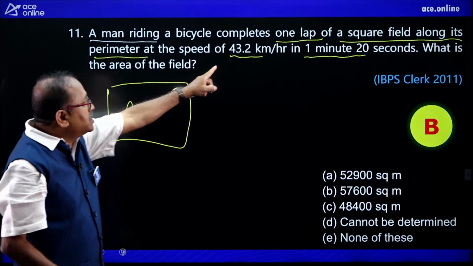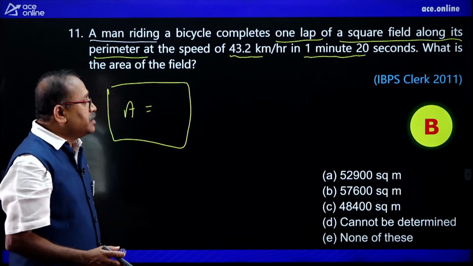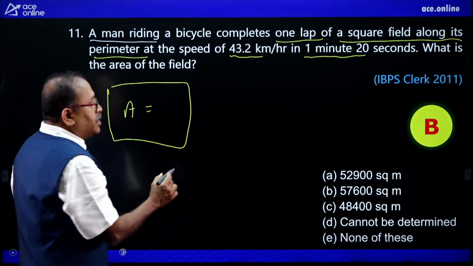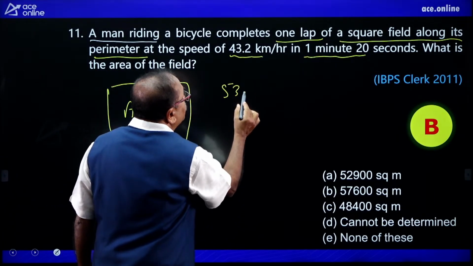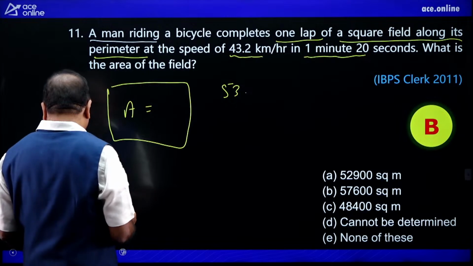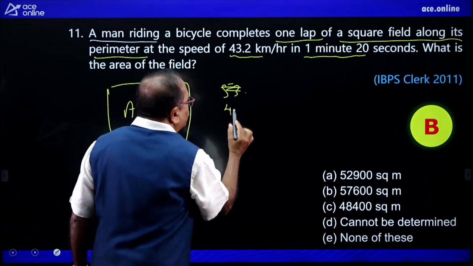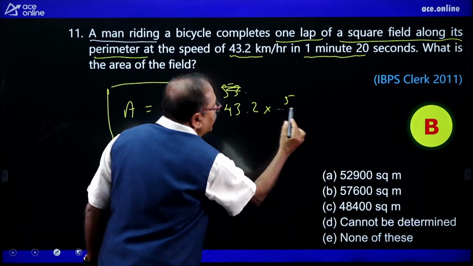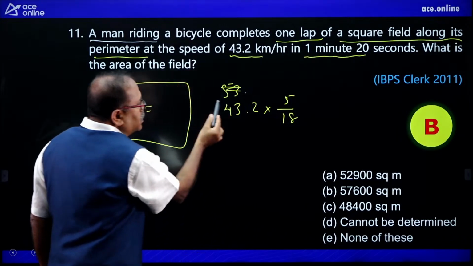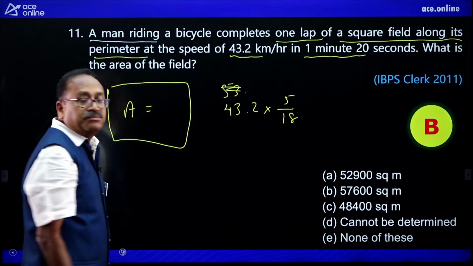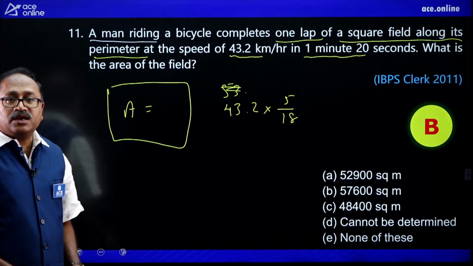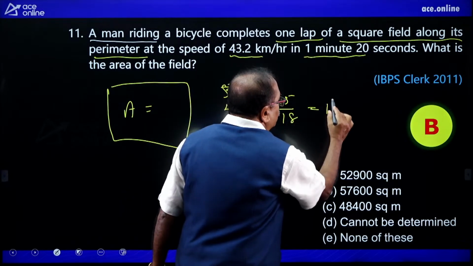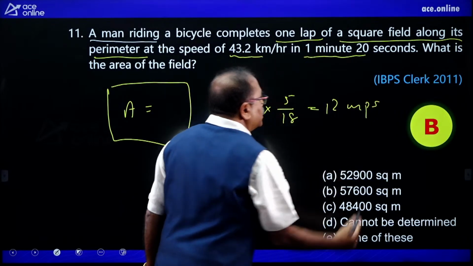Now, first I know the speed here. So, what I am going to do is I will convert this speed in meter per second. 43.2 into 5 by 18, and I can see that it gets cancelled 24 times. 24 into 5 that comes 120, as decimal is there, so it is 12. So, 12 meter per second is there.